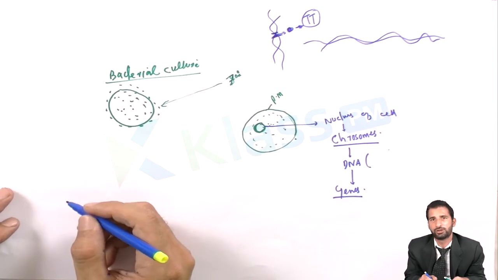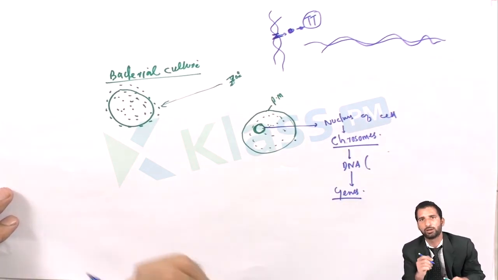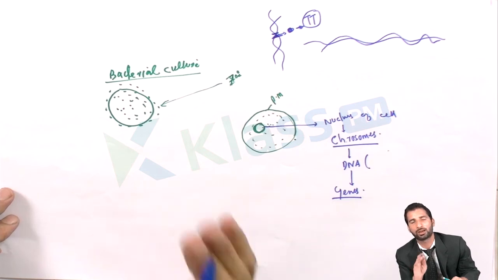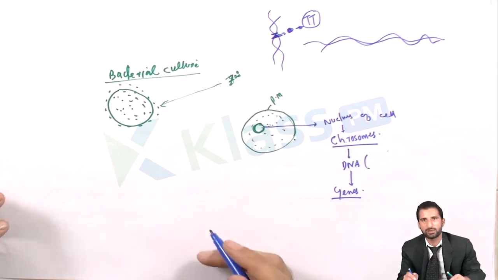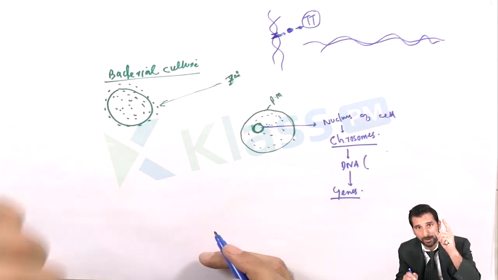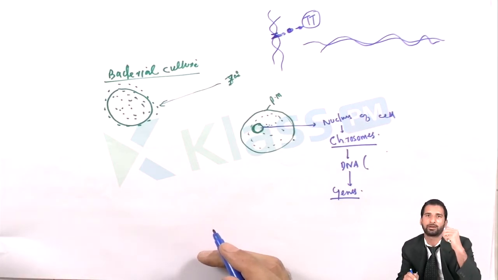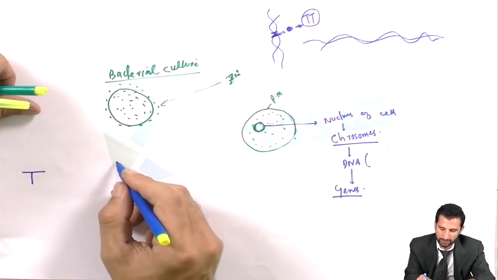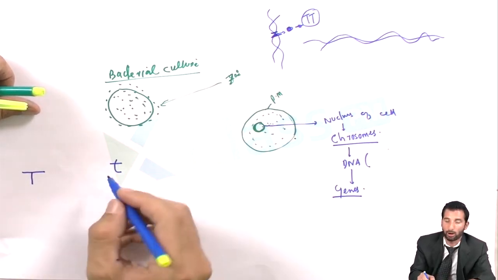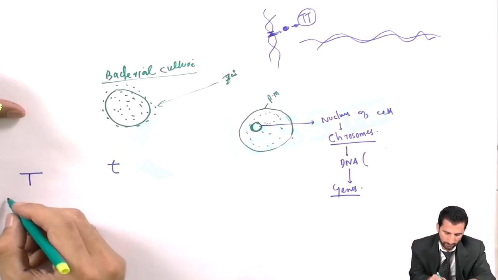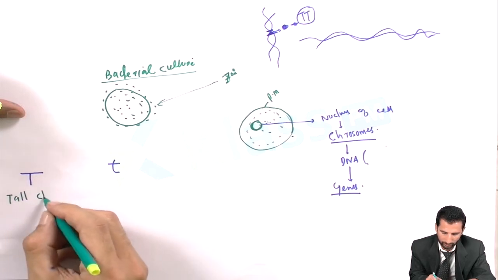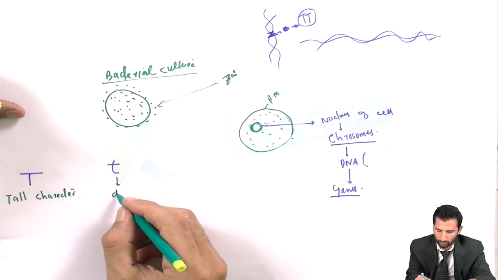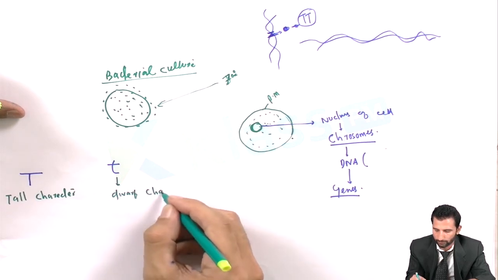First I must mention that genes always work in pairs. It means that there is a pair of genes for a particular character. See here, if the gene is capital T, and the next gene is small t, the capital T is responsible for the tall character, and the small t is responsible for the dwarf character.